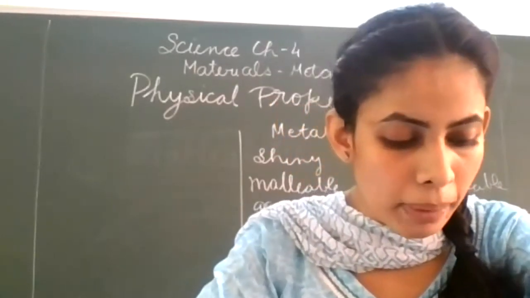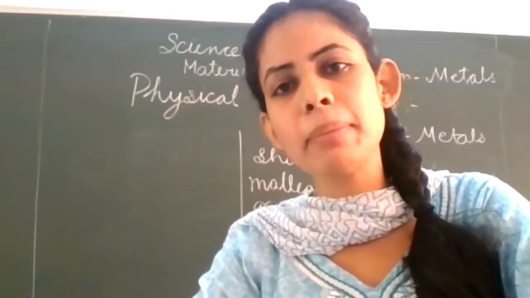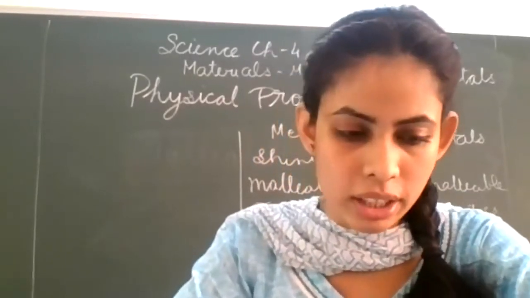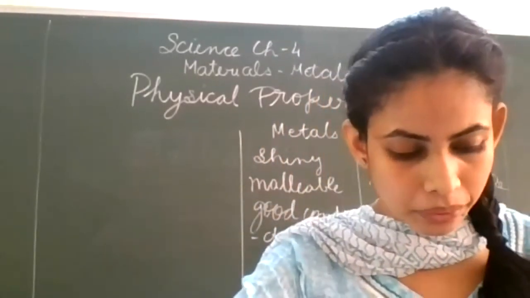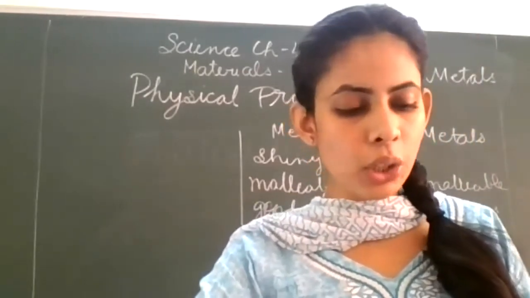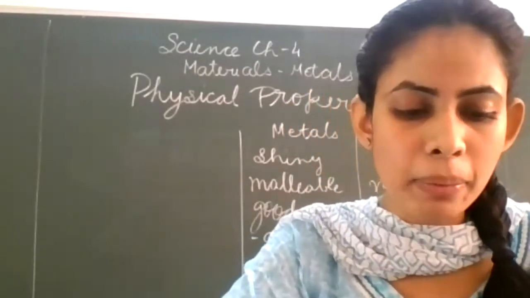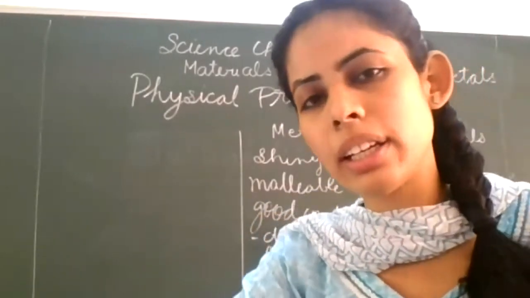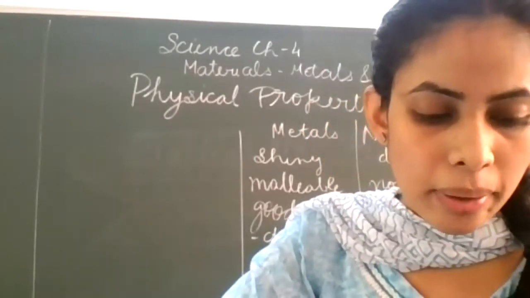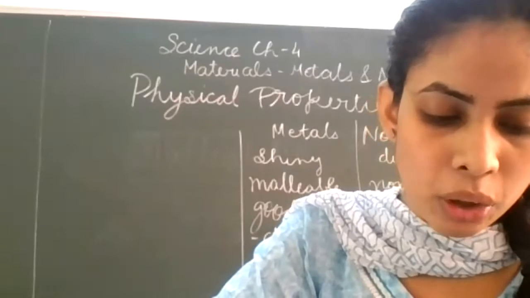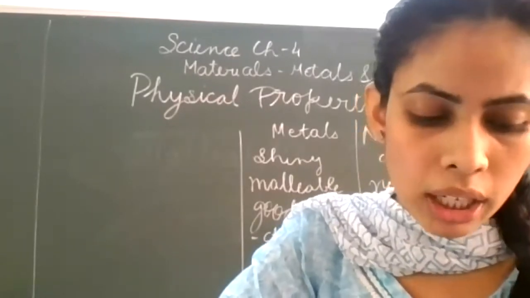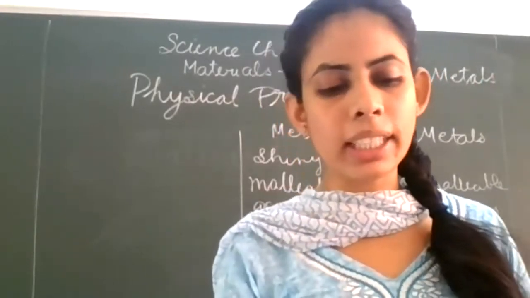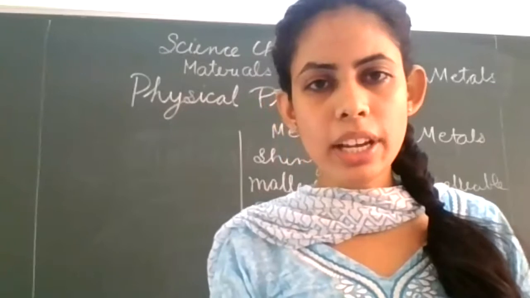Now next we will talk about the property of electricity, that metals are good conductors of electricity, whereas non-metals are bad conductors of electricity. We have done this activity also. I will perform this activity tomorrow. Clear? And in table 4.3, you can answer this. You have also studied it in class 6. The materials given are iron rod or nail, sulfur, coal, copper wire. You have to tell me whether these are good conductors or bad conductors. Yes, please raise your hand.